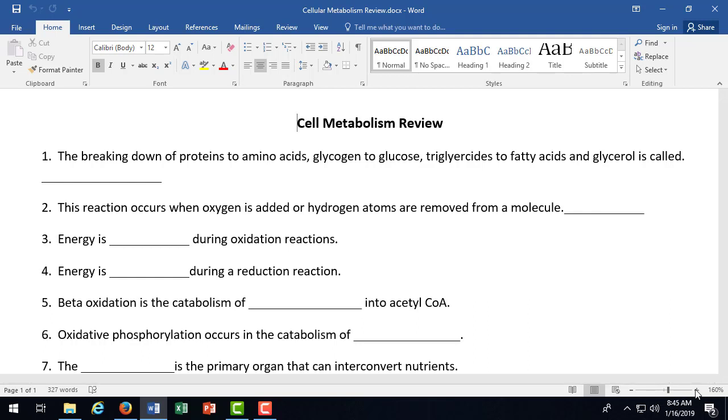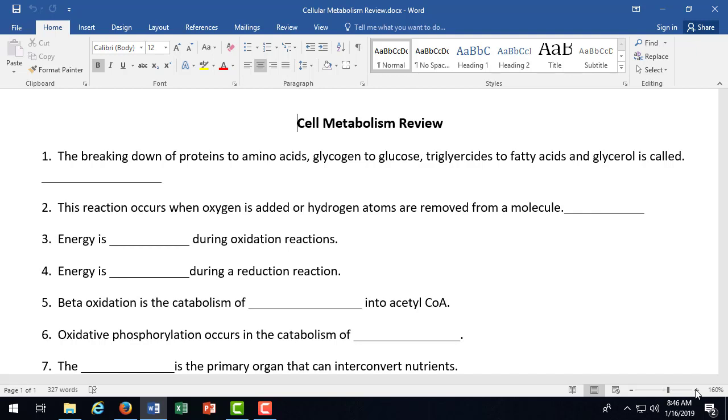So the breaking down of proteins to amino acids, glycogen to glucose, triglycerides to fatty acids and glycerol is called catabolism. We're breaking things down from bigger to smaller. This reaction occurs when oxygen is added or hydrogen atoms are removed from a molecule. Oxidation, so that's a loss of electrons.